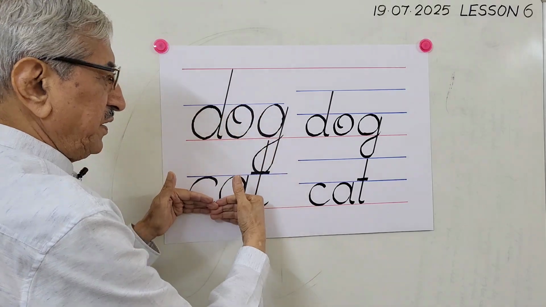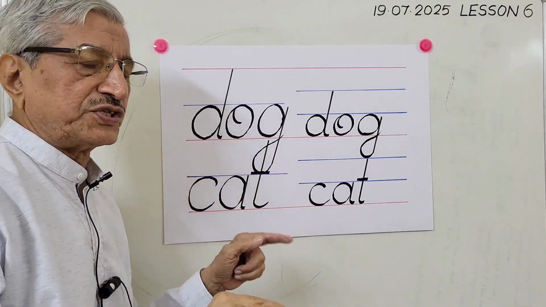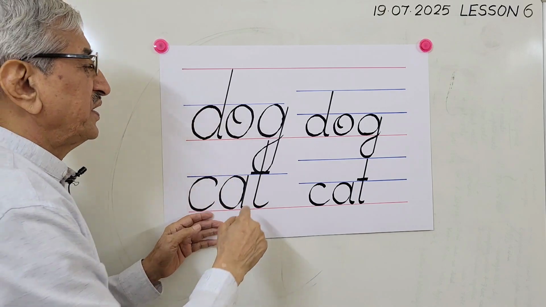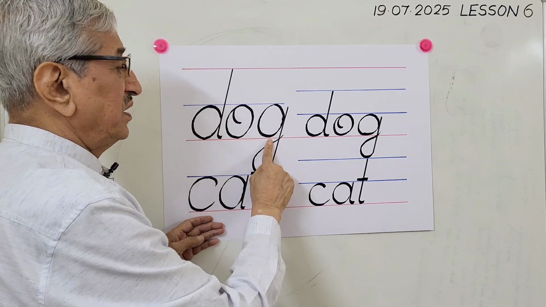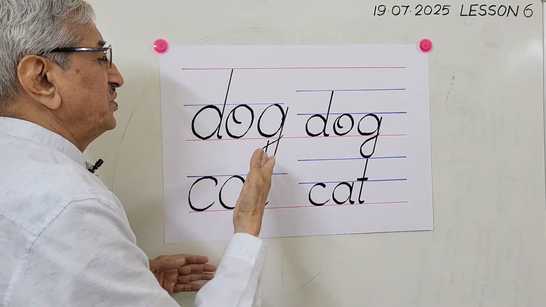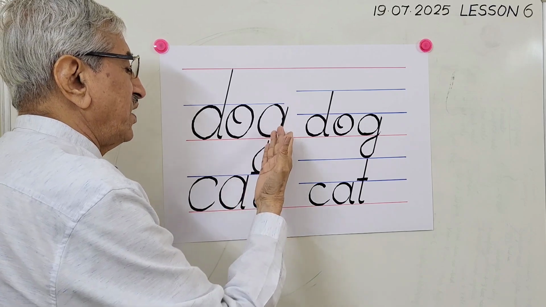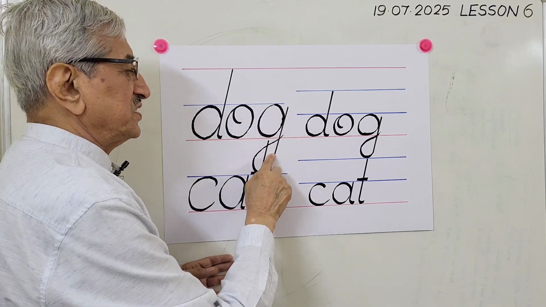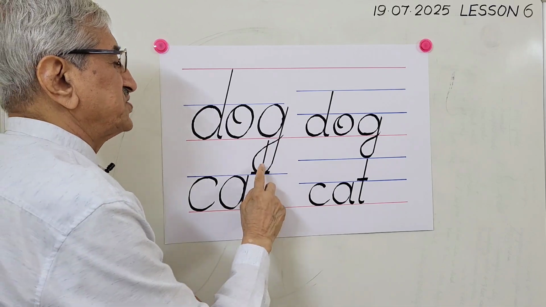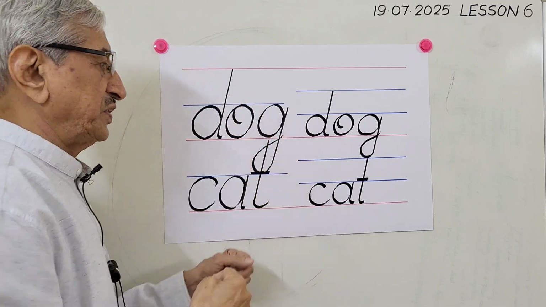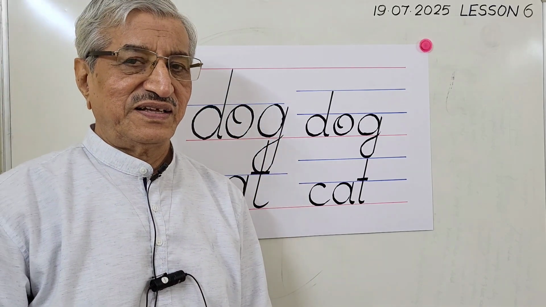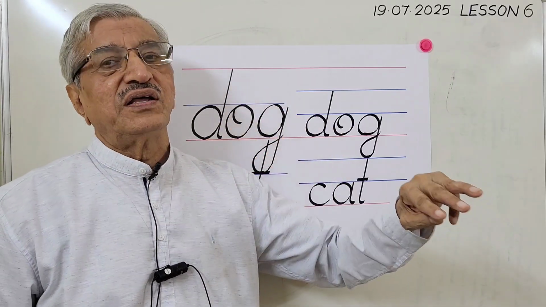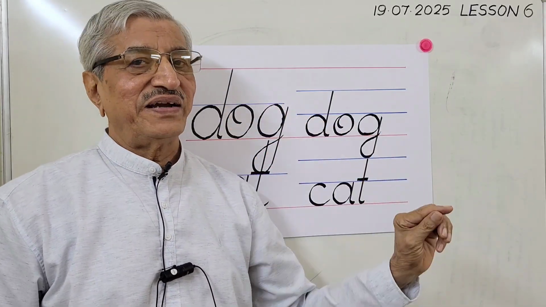Suppose in the next line, so line spacing is fixed, in a ruled notebook, you have to write cat. T has an ascender. Now there will be a clash between dog's descender and cat's ascender. This dog's descender says this is my space. Cat's ascender says it is my space. There will be fighting. This is against the 4 lines copybook rule on which you learn copywriting.